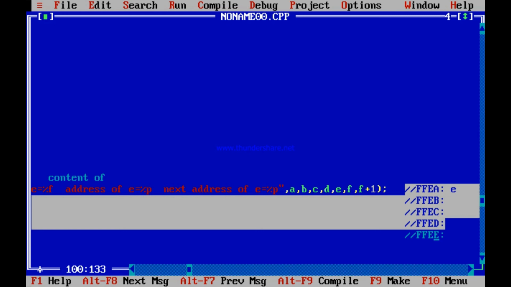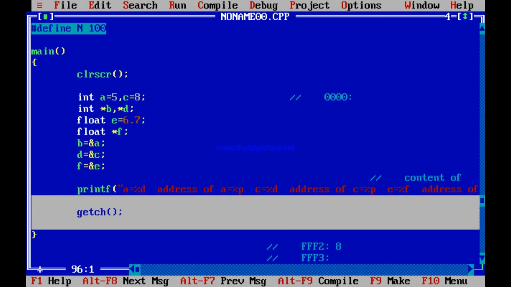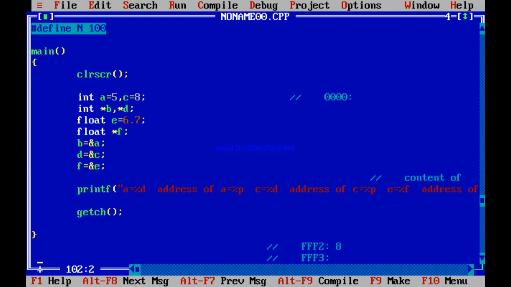Have you understood this? Try to play with pointers, try to do many things, try to run this program once more, check it, go through it once more, see how it is done. I will keep on doing some small examples of pointers, keep on doing other things with pointers, maybe the same things I will repeat again and try to show you how you use these pointers.